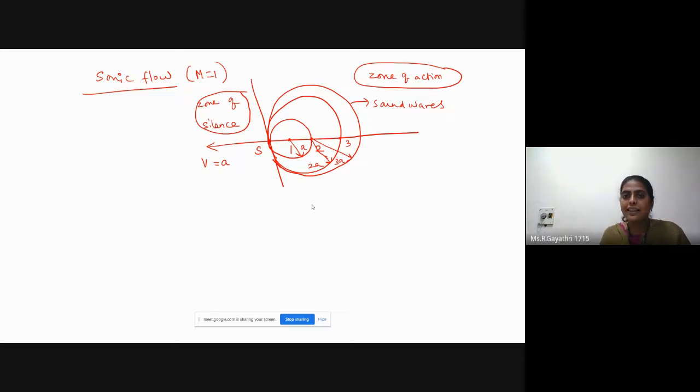Okay, see this diagram. Any guess? Can you tell me something about the sonic flow? See these sound waves in the sonic flow condition. Here the object is moving at a velocity equal to the speed of sound. V is equal to A. Can you tell me something about the sonic flow behavior? See the diagram. Try to answer me.